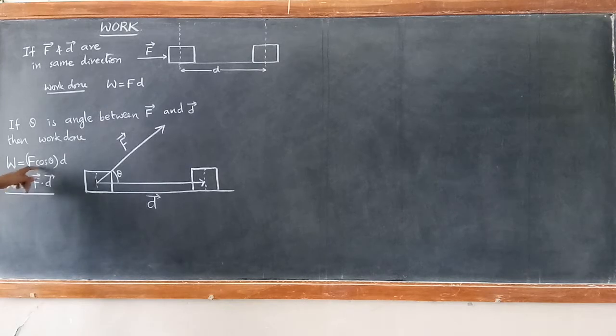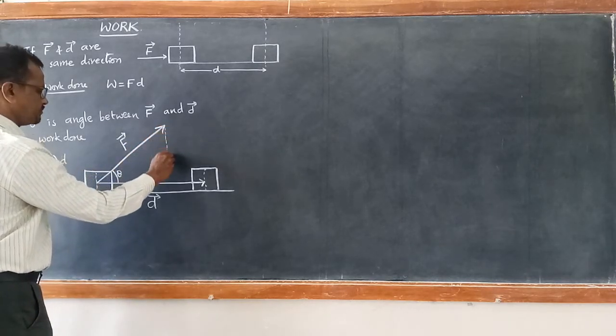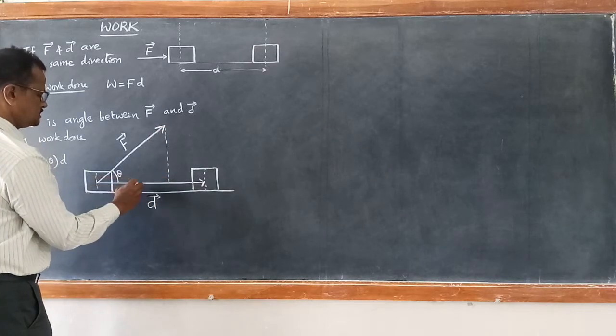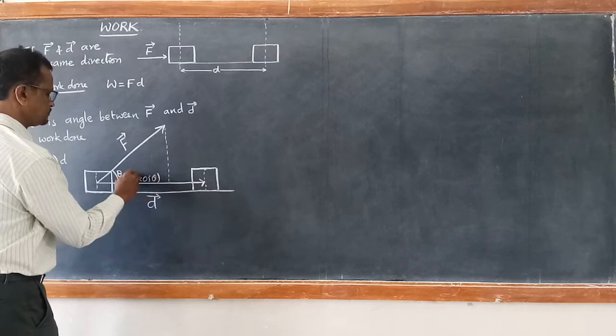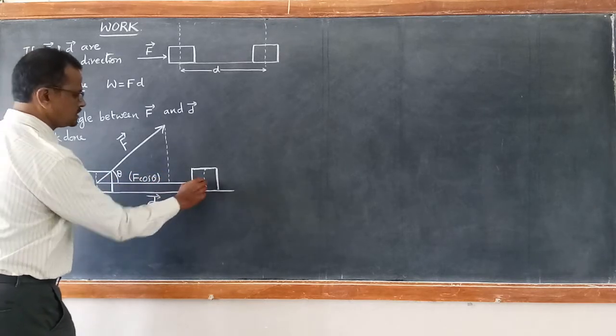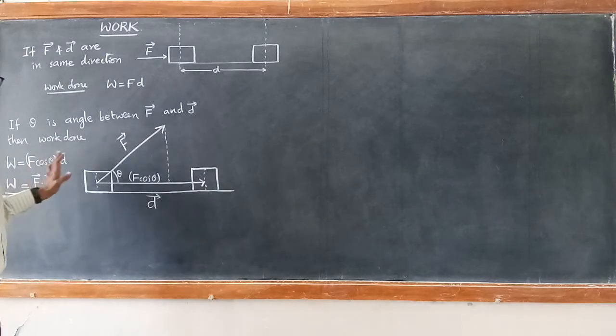So if this is the force acting at an angle theta, then work done is defined as work is equal to F cos theta into D, where F cos theta is the component of force on displacement. So that becomes F cos theta. This F cos theta into the displacement gives us the work done.